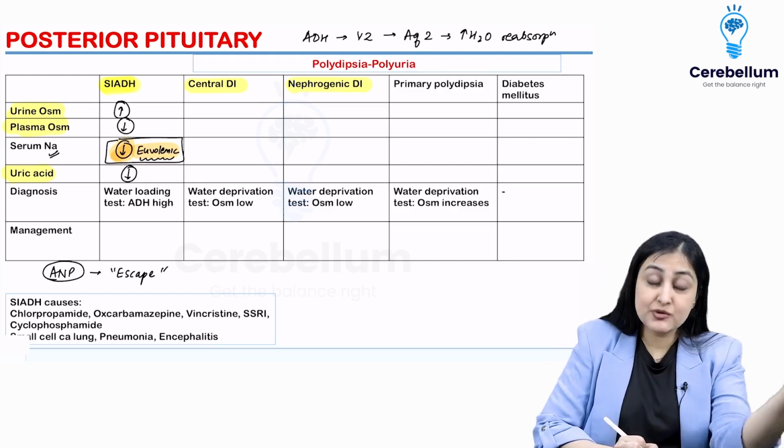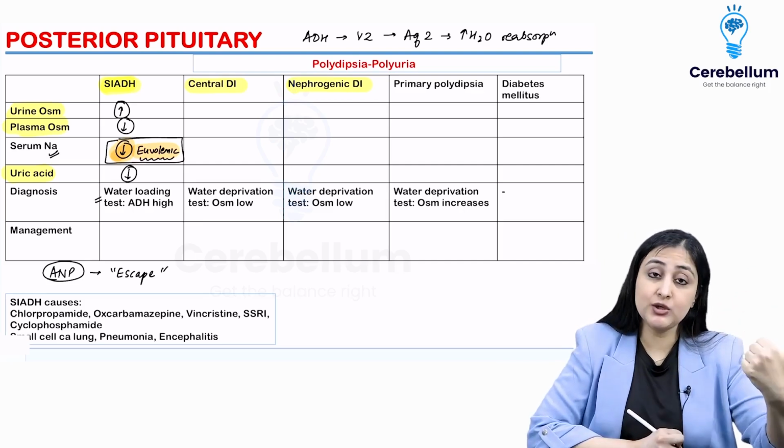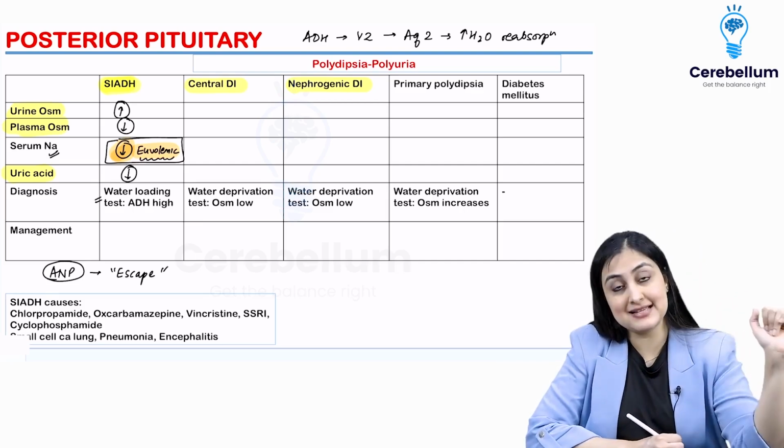Despite that, if ADH remains high, it means there is something wrong. So that is how we are going to prove it. Water loading test, ADH remains high, it is SIADH.